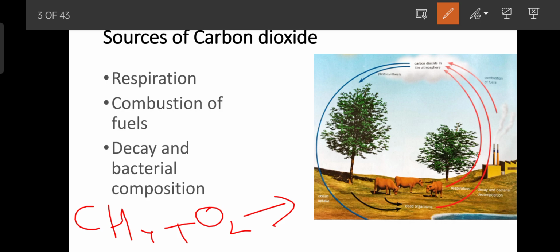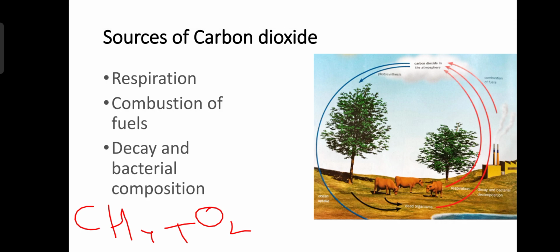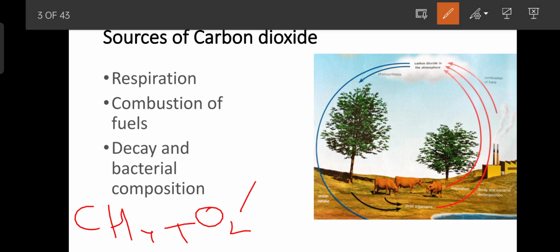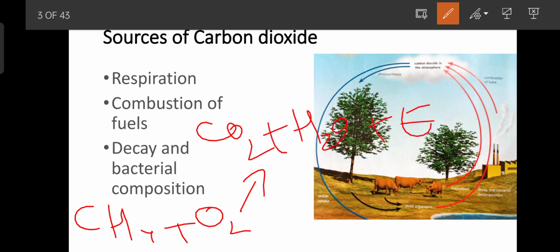When there is complete combustion of fuel, let's say it's CH4 or any alkane, it burns in the presence of oxygen. It leads to the formation of carbon dioxide and water.